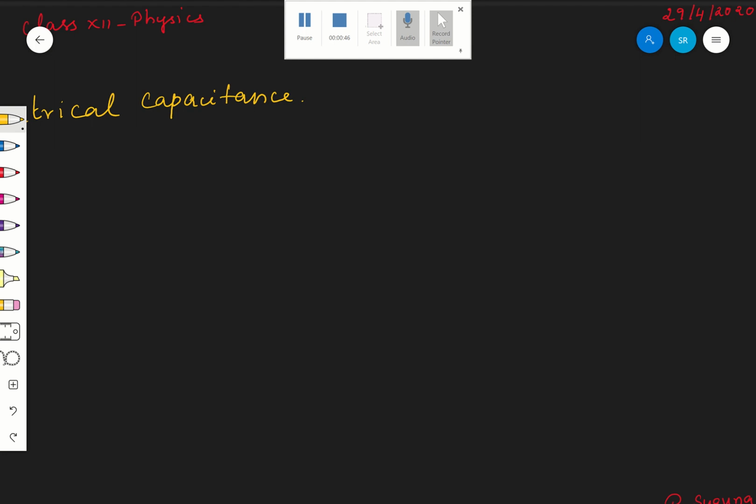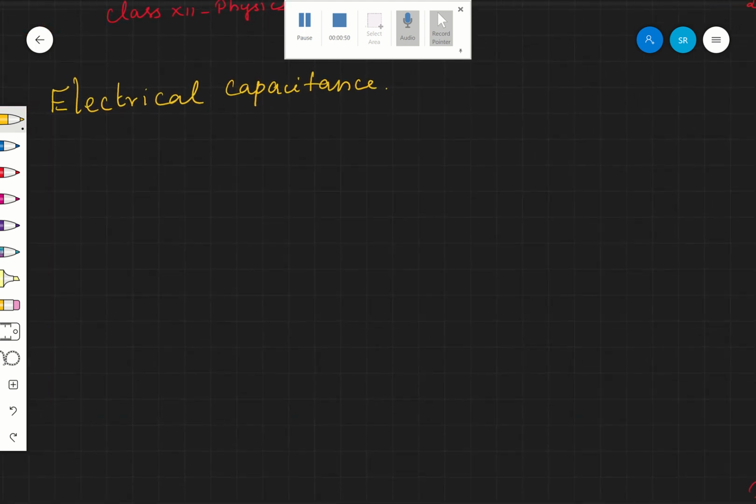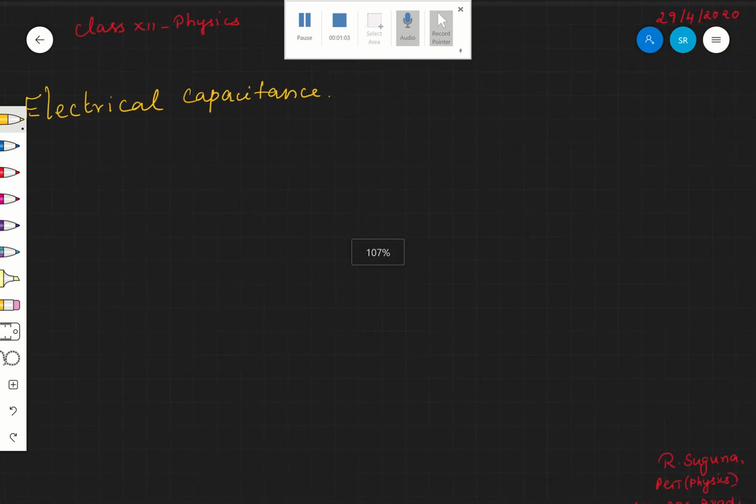We have a very important application of it in daily life, which I'm going to give you. For example, during a thunderstorm which is accompanied by lightning. What is lightning? There is a connection between the cloud and the earth.